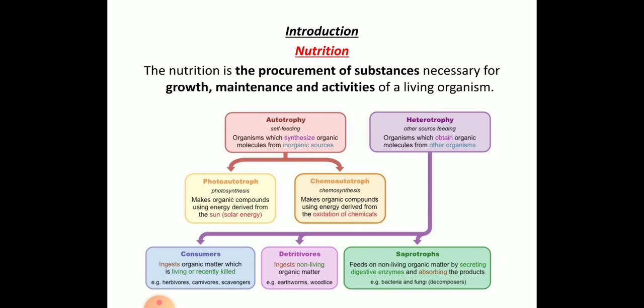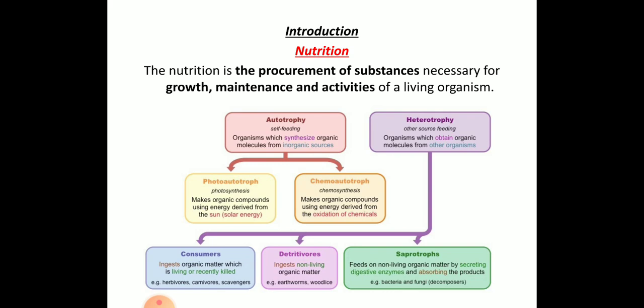In autotrophic nutrition we have two different types: photoautotrophs and chemoautotrophs. Photo means light, so here the individuals depend upon light for their nutrition. Examples are green plants, Euglena, and bacteria like green sulfur bacteria and Chlorobium.